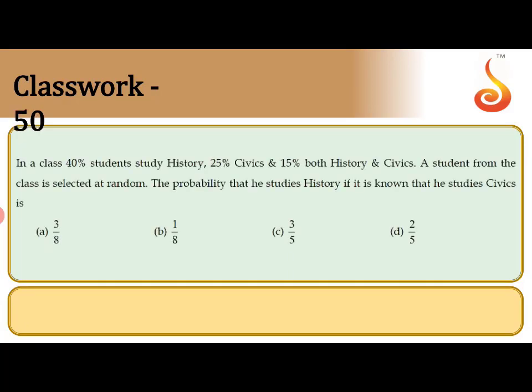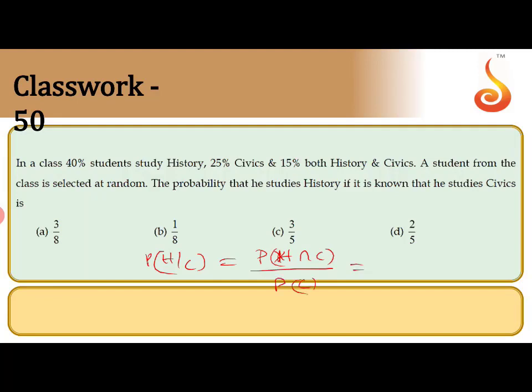Next question. In a class, 40 students study history, 25 students study civics, and 15 students study both history and civics. A student from the class is selected at random. Find the probability that he studies history if it is known that he studied civics. So you can take the probability of history given C. It is known that he studied civics. That means probability of H intersection C divided by probability of C.